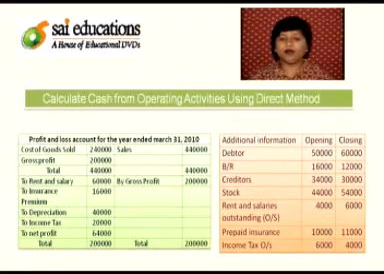On the debit side, we have rent and salary, insurance premium, depreciation, income tax, and net profit. Beside this, there is additional information. Debtors have opening balances and closing balances. Similarly, opening and closing balances are given for BR, that is bill receivable, creditors, stock, rent and salaries outstanding, prepaid insurance, and income tax outstanding.